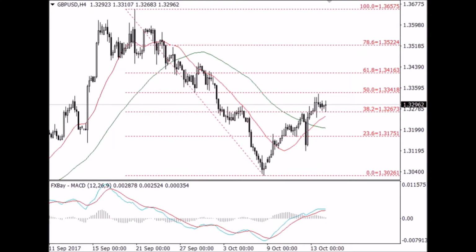Sterling gained ground amid hopes that Britain could be offered a 2-year Brexit transition deal. The pair GBP-USD rose 0.2% to 1.3287 late on Friday and ended the week up 1.7% after suffering its worst week in more than a year the previous week.